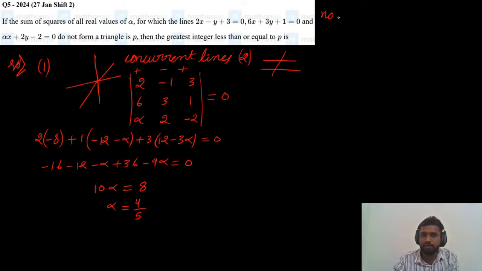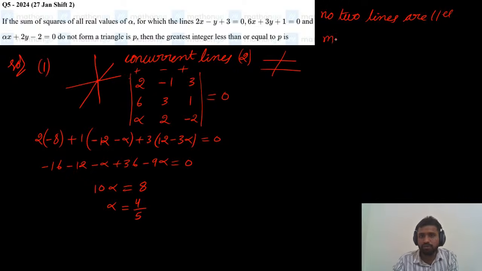So no two lines should be parallel, which means slopes are not equal. For parallel lines, slopes are equal. But for these three lines, no two lines are parallel.